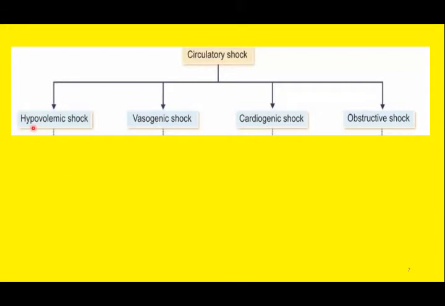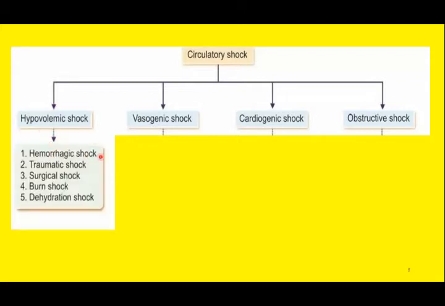Now we will discuss the etiology of each type of circulatory shock. We will start with the hypovolemic shock. So what happens in hypovolemia? Due to blood loss, there may be hemorrhagic shock. Now this hemorrhagic shock is sometimes due to any abnormal condition, sometimes it may be traumatic shock. Any roadside accident may lead to loss of significant quantity of blood. So we will label it as traumatic shock.